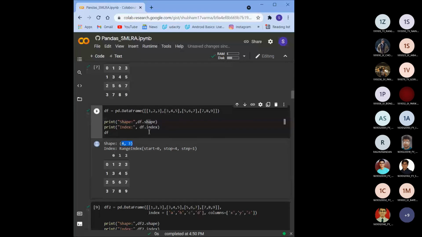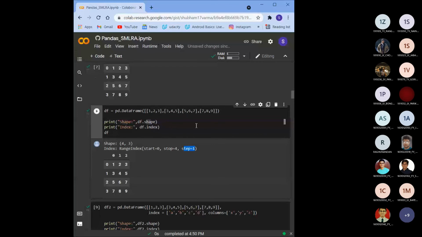The index, what does it imply? The index will start from 0, and it will go till 4 as you have 4 lists to be completed, and the step taken is 1. What the step implies is how much jump you are taking, like from the first value you jump to the second, then third, then fourth. If you want the alternate values, then you can take a step of 2, so it will give you the alternate values.